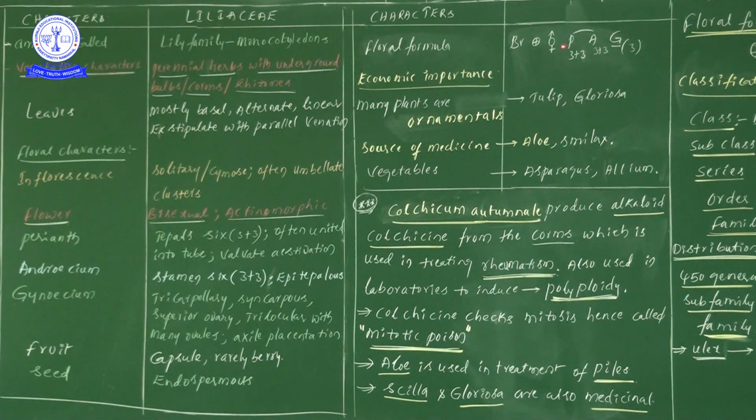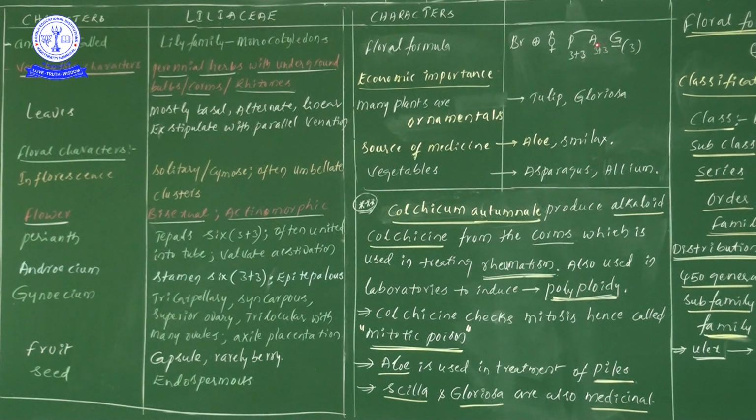So that's why I have taken perianth members. From our knowledge point of view, how many perianth members are there? The tepals are six, and the arrangement is 3+3. That's why I have written the perianth members as a 3+3 arrangement.